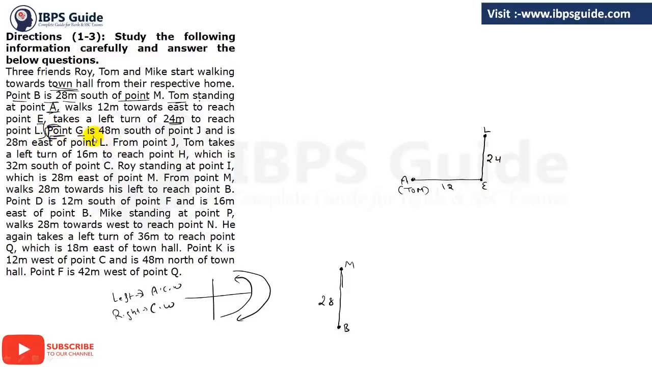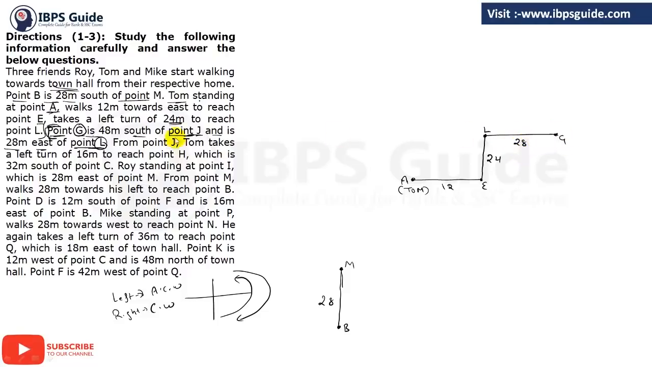Now next, point G is 48 meters south of point J and is 28 meters east of point L. Now we have point G, which is in the south of J and east of point L. So we have the point L. So you can make point G from here, because G is given to the east of L. So if L is here, east is to the right side, and it is 28 meters. So this is going to be G. The distance between L and G is 28 meters.